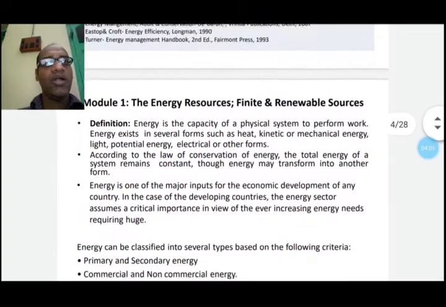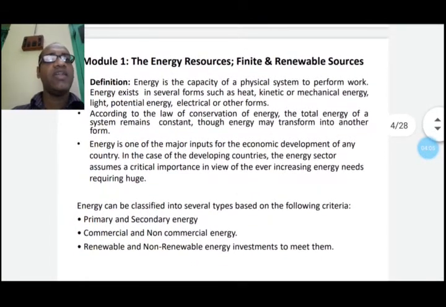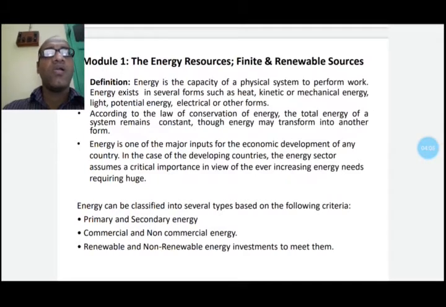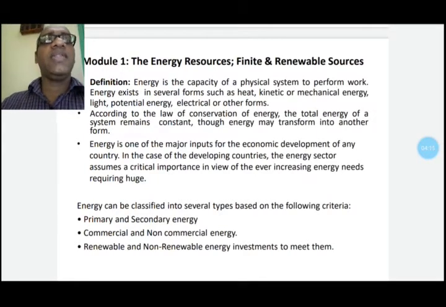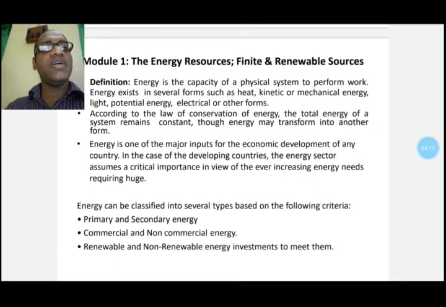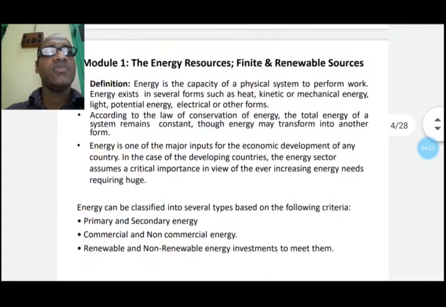So in module 1, that is energy resources, finite and renewable. Now, what is the definition of energy? First of all, we all know that energy is the capacity of a physical system to perform work. Energy exists in several forms such as heat, kinetic or mechanical energy, light, potential energy, electrical or other forms.